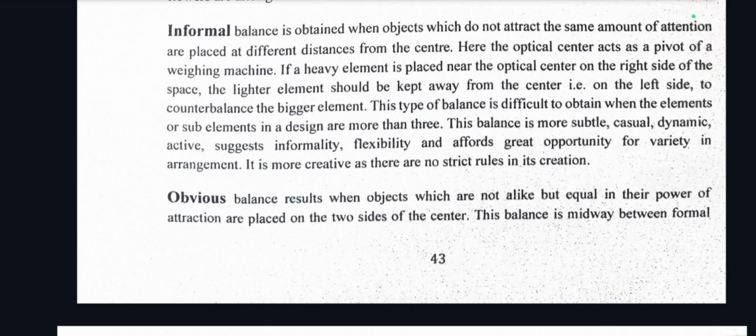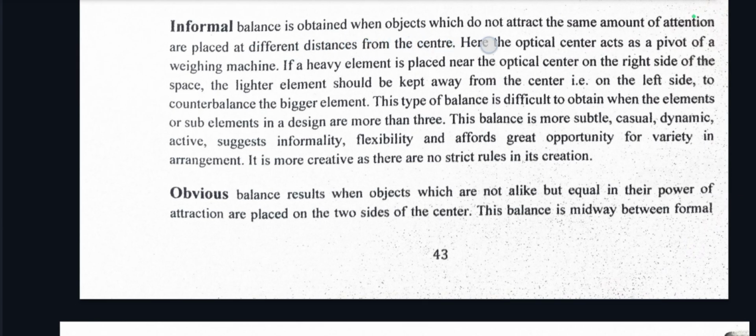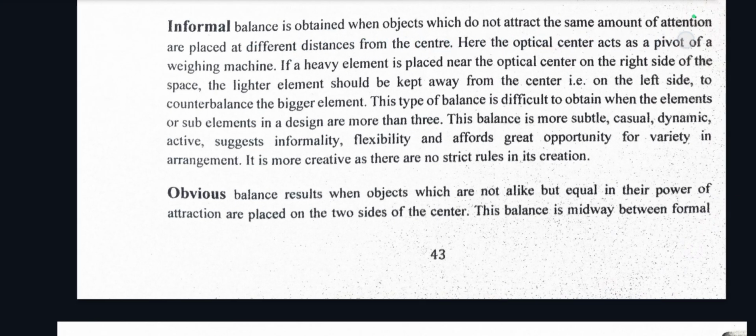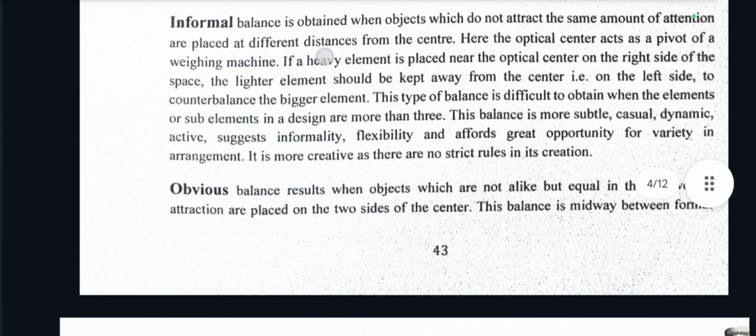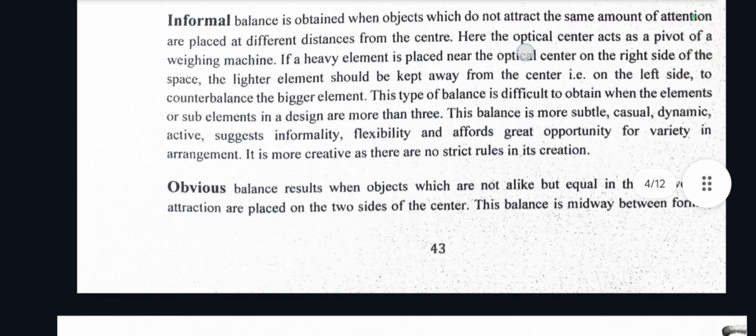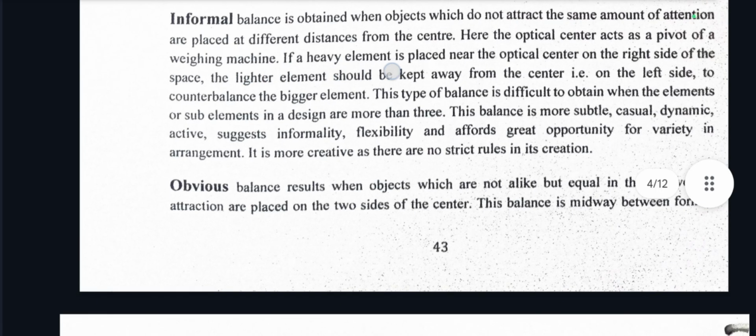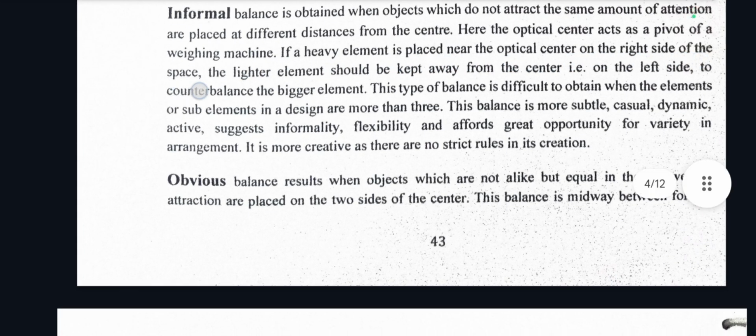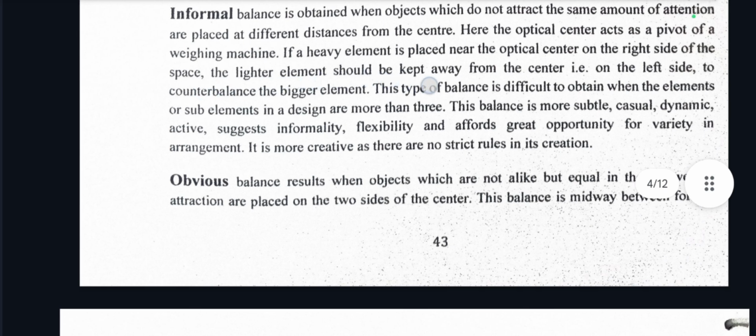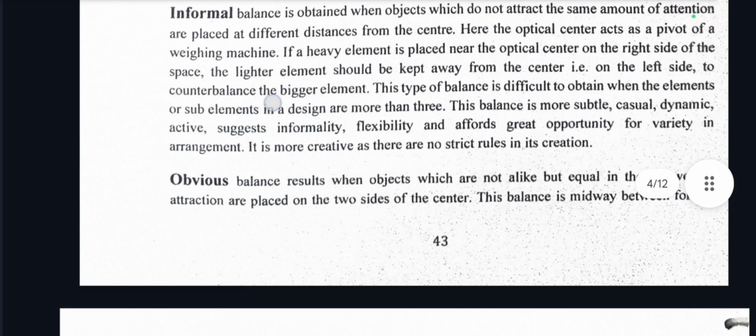Informal balance is obtained when objects which do not attract the same amount of attention are placed at different distances from the center. Here, the optical center acts as the pivot of a weighing machine. If a heavy element is placed near the optical center on the right side of the space, the lighter element should be kept away from the center, that is, on the left side, to counterbalance the bigger element.